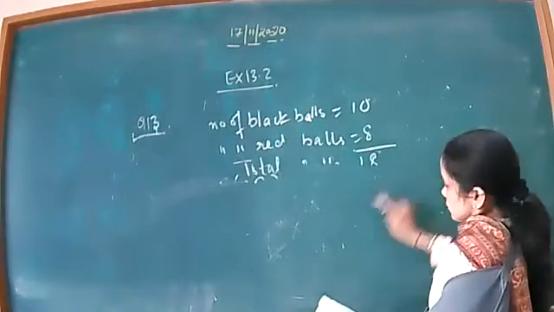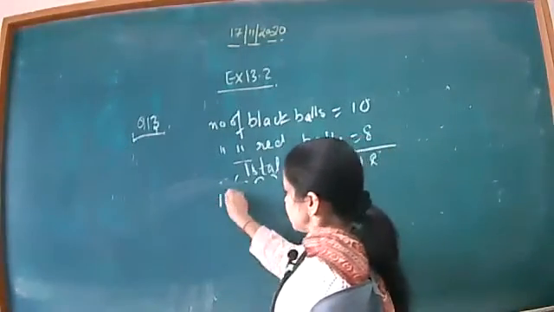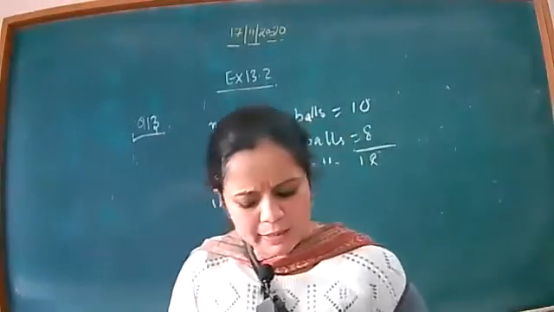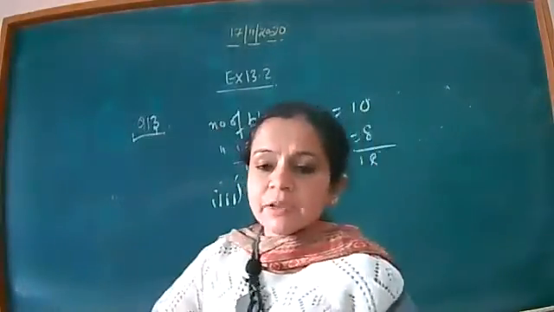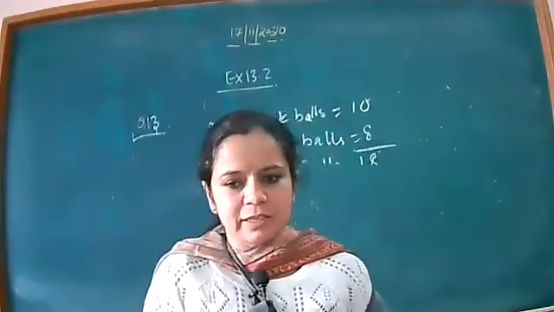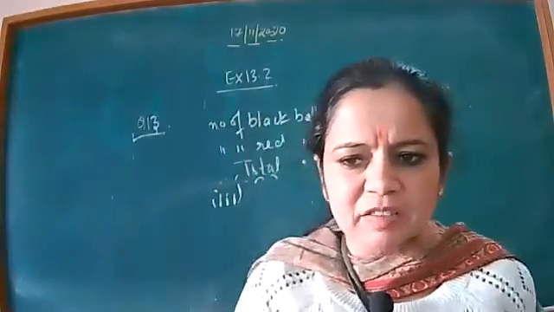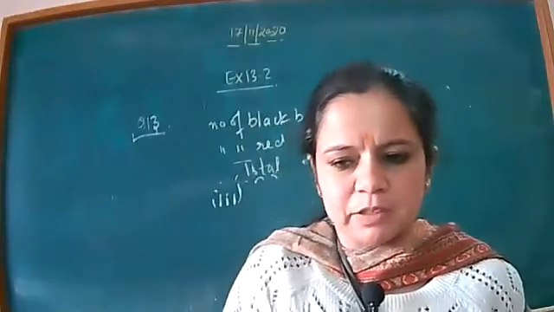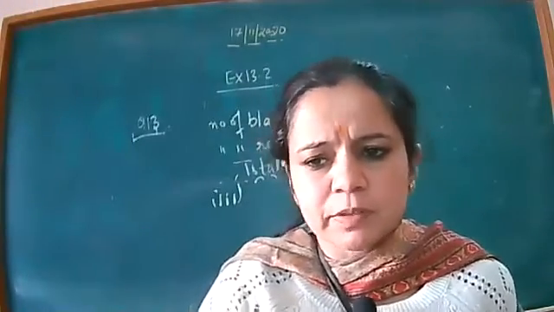Now you tell me, firstly I will read it and you have to tell me: one of them is black and the other is red. Here in the third part it is written one is black and one is red. Now any one of you please tell me what is the difference between this part and the second part. Hurry up.